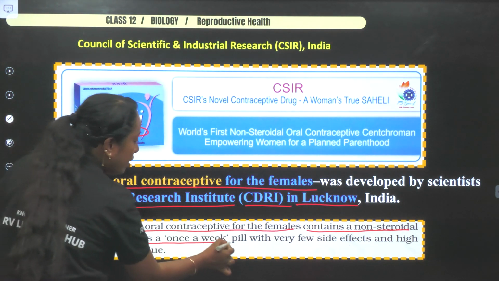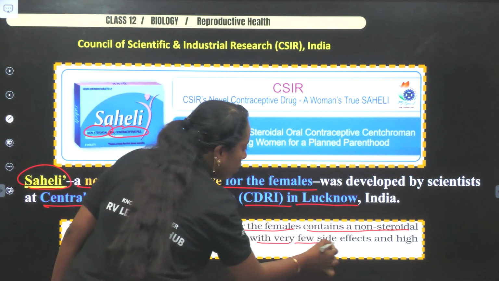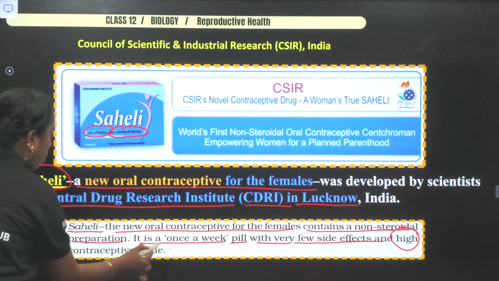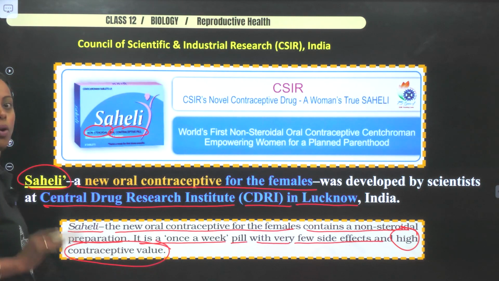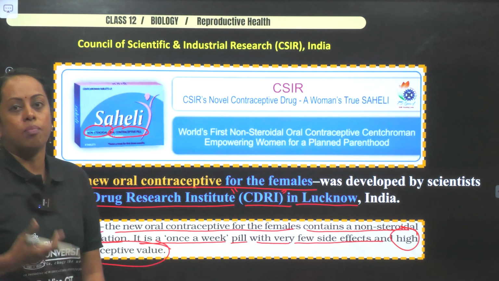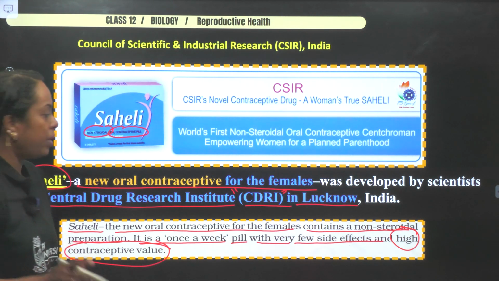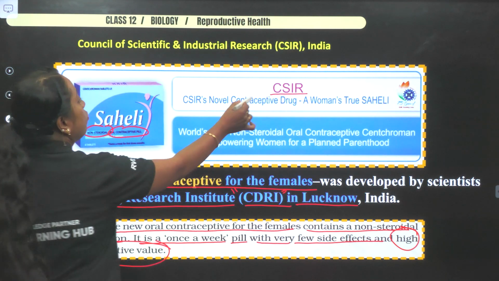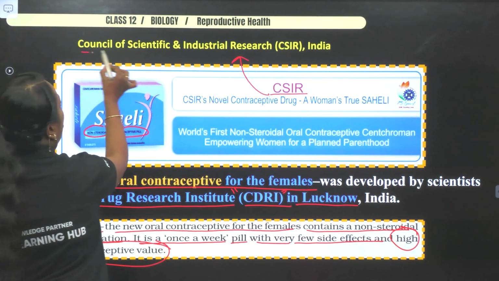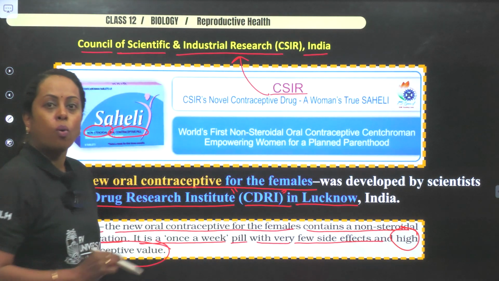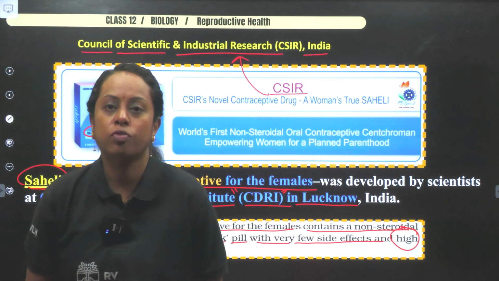It is a once a week pill with very few side effects and, very importantly, high contraceptive value. I hope you understood. This is the second short term coming across this topic. Don't get confused with CSIR, the Council of Scientific and Industrial Research in India. I hope this point is clear.